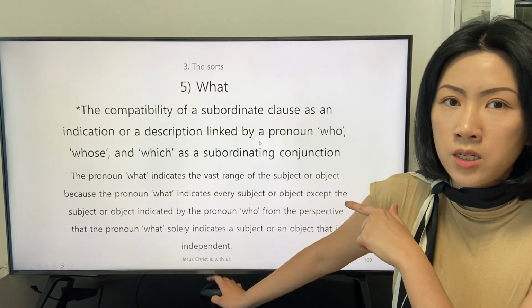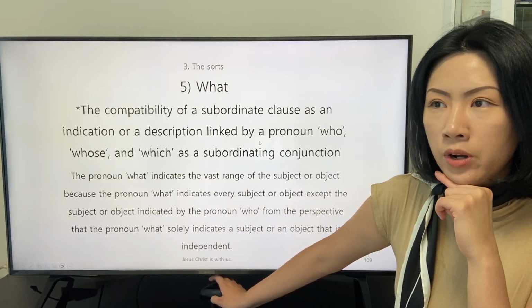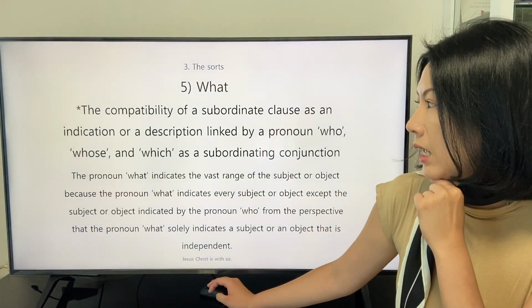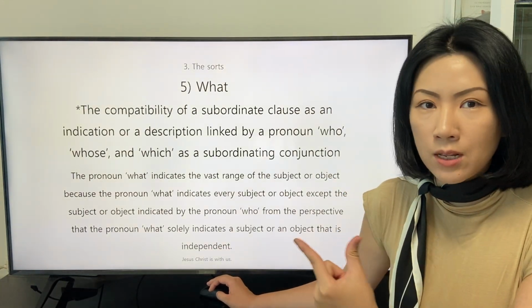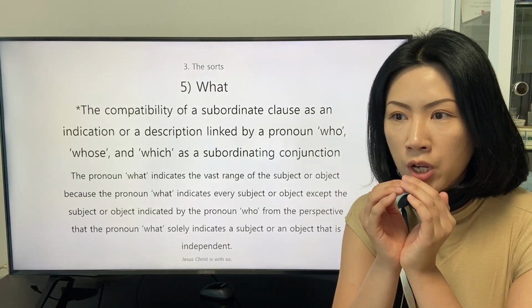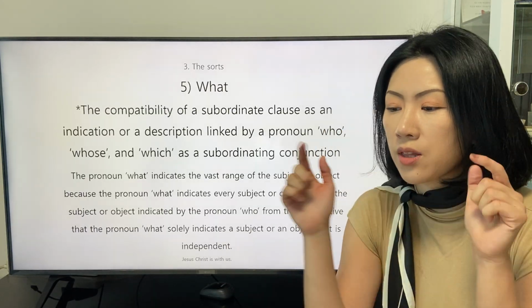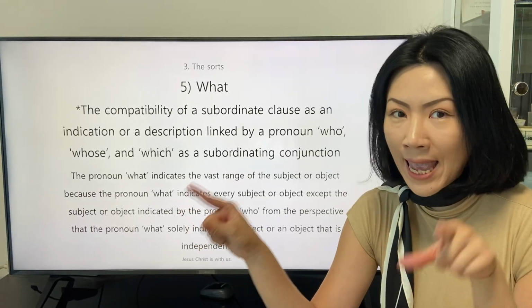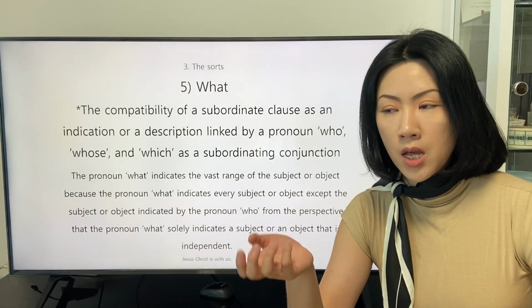From this explanation, I wanted to describe that what is not applied as a subordinating conjunction to link the subordinate clause as a description.